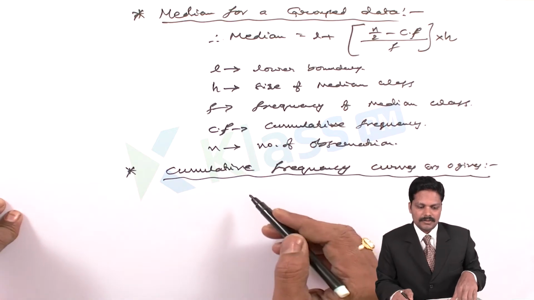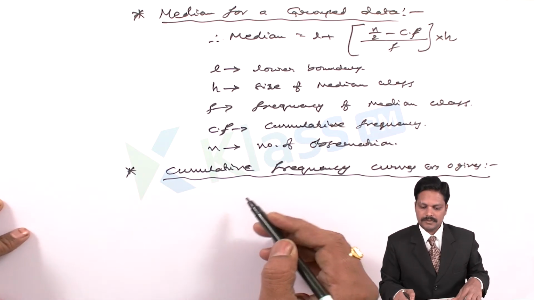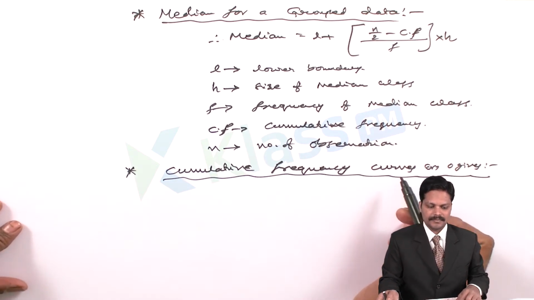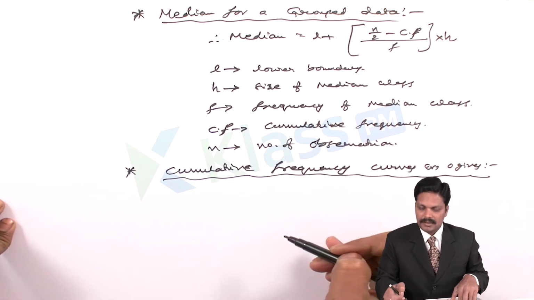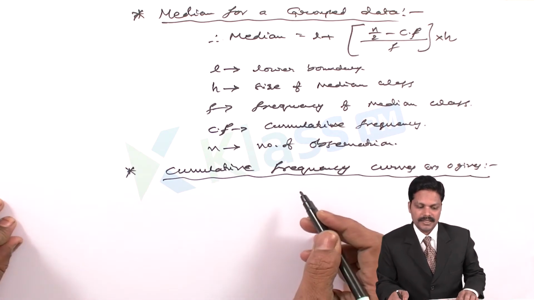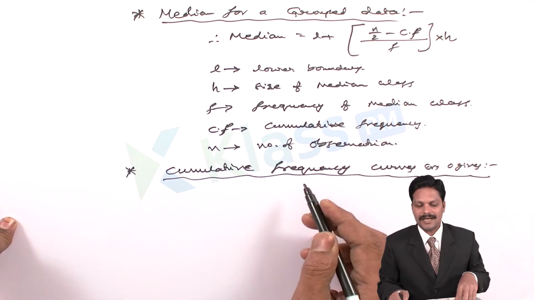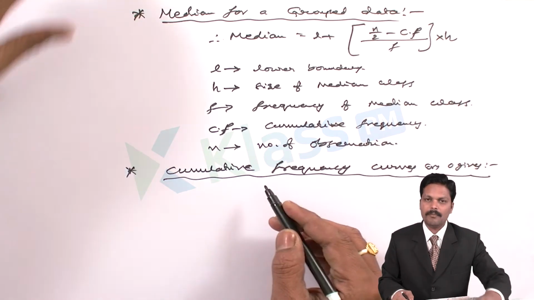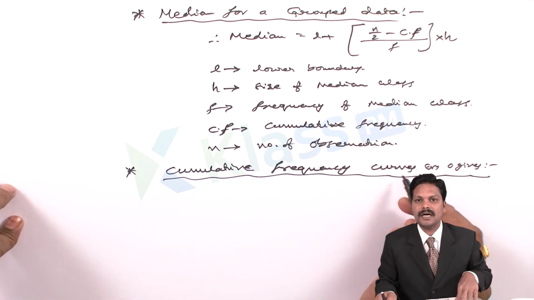First, prepare a cumulative frequency table to get the frequency curves, and plot the points in the graph against the lower or upper limits of the corresponding class intervals. By joining all the plotted points, we will get the curves.